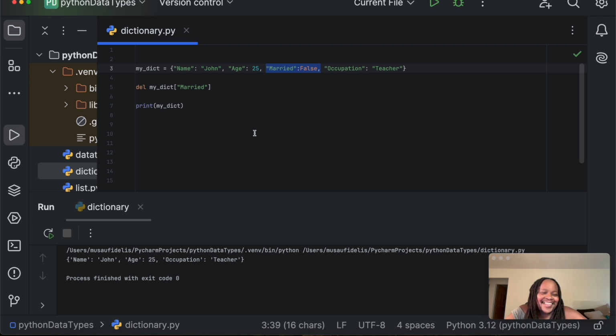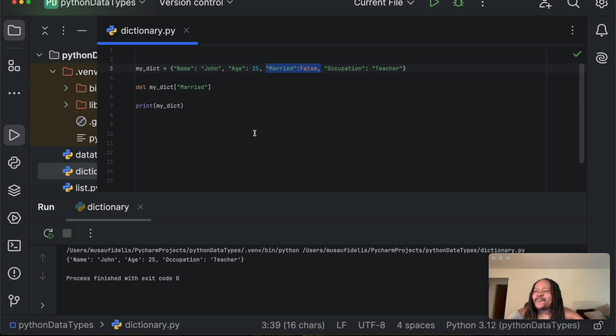And that is how we can remove an item from a dictionary by using the del, short for delete, keyword.